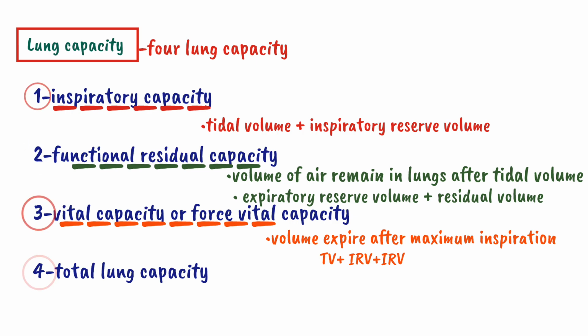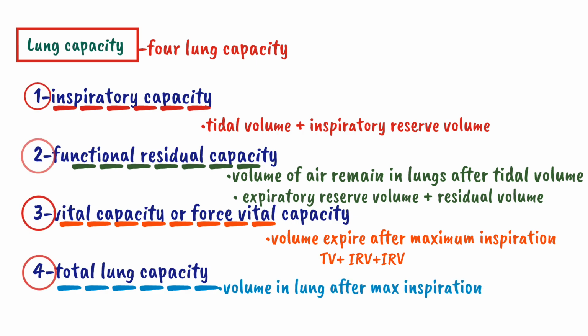The last one is a total lung capacity. Total lung capacity is the volume of air in lung after maximum inspiration. If we inspire maximum amount of air, at that point the volume of air which is present in lung is called as total lung capacity. It is a sum of all the four lungs volume. It include tidal volume, inspiratory reserve volume, expiratory reserve volume and residual volume. By now we have discussed all the four lung capacity.